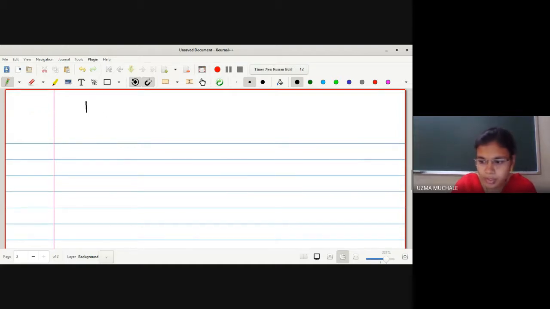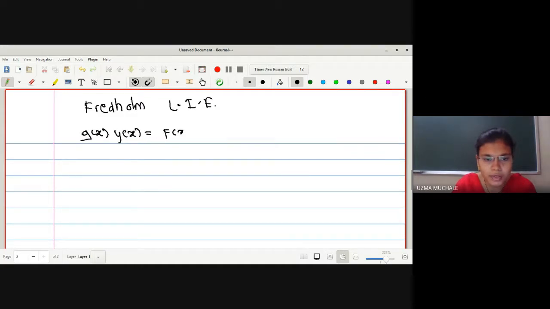So we have the next type, which is Fredholm linear integral equation. What is the condition in this case? Let me write this down: g of x into y of x is equal to capital F of x plus lambda integration a to b.